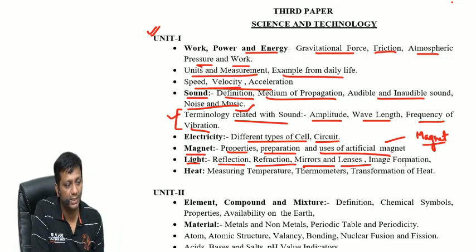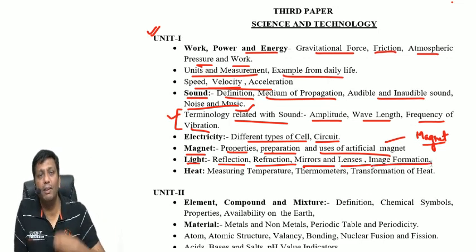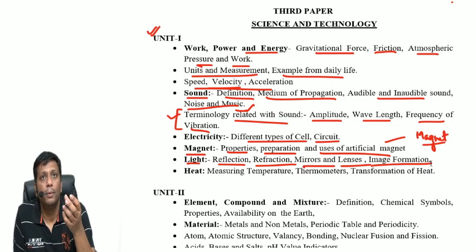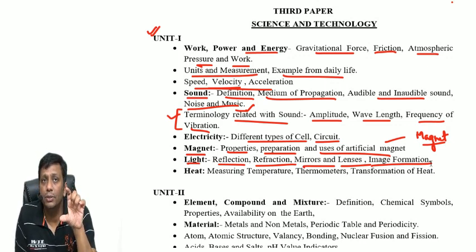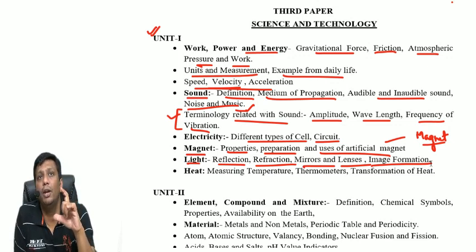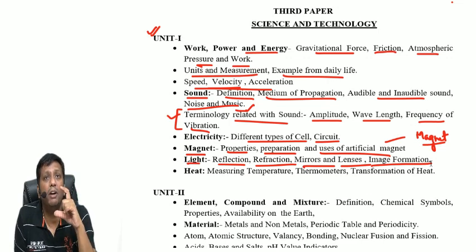What about lenses and image formation? Even just a simple question: what should the size of a mirror be to see your complete image? The minimum size of mirror required to see your complete image in front of the mirror is half of your entire length. If a mirror of that size is in front of you, you can see your complete image.